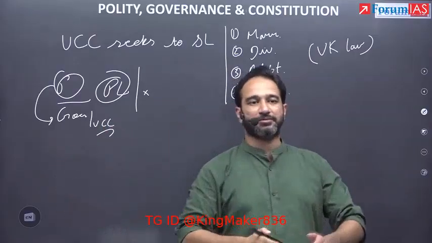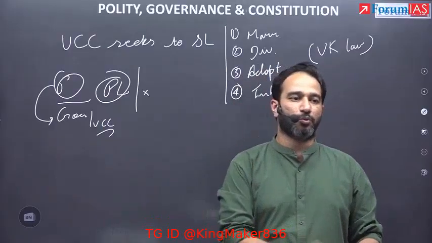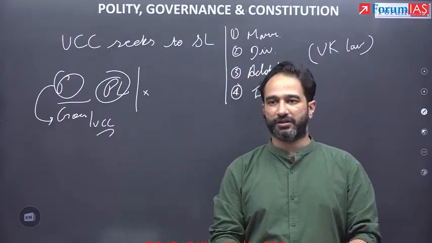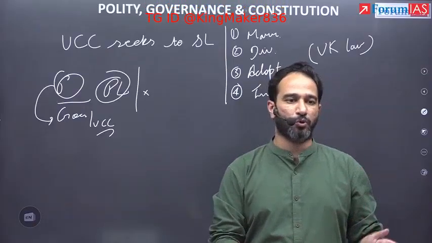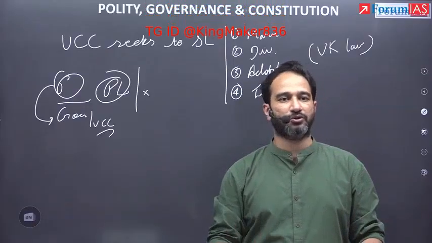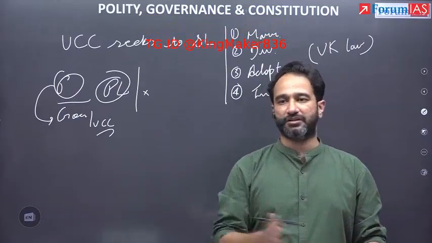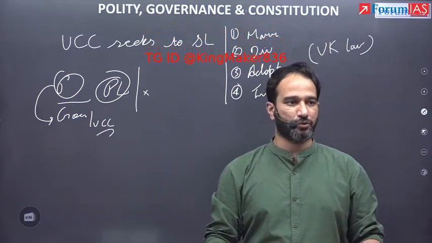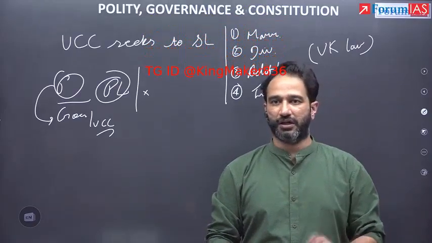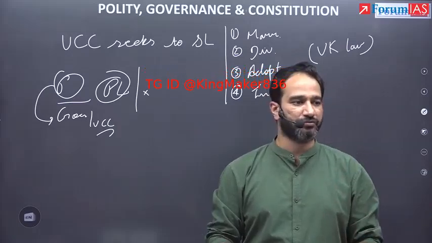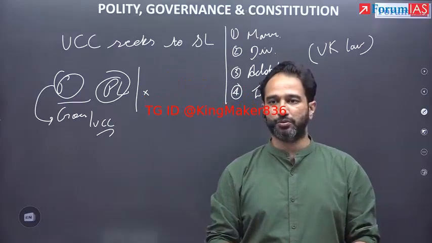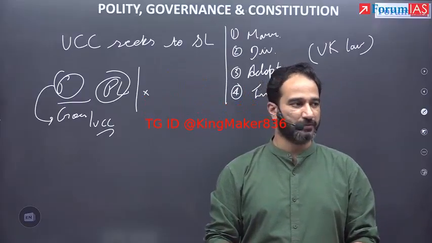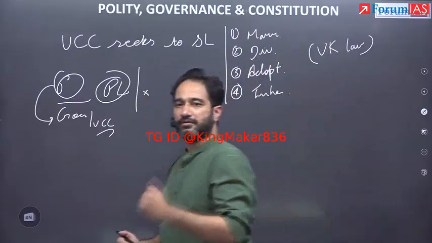This part is clear? This becomes your introduction. You have told what UCC is, you have said where it is mentioned in the constitution, and you can make laws on UCC through both DPSP and through family laws, and you have linked it to current affairs also by mentioning Uttarakhand. And you have given the basic example of Goa also. This becomes your core introduction. Can be divided into 2 paragraphs. This part is clear? Then you get to the primary aspect of the question.